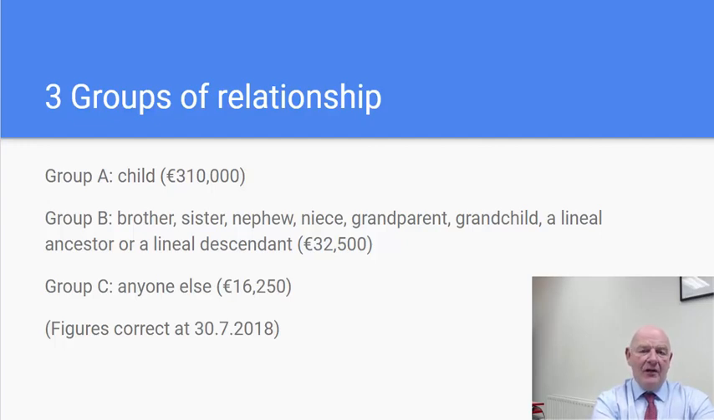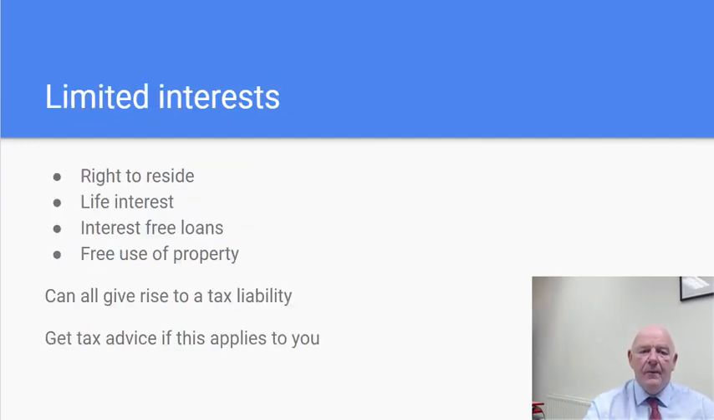Likewise, group C is anyone else. So if you're not a child, if you're not a brother or sister, if you're not a niece or nephew, if you're a stranger essentially to the donor or to the testator in a will situation, then the tax exemption threshold is only 16,250. That's very small. Obviously, if you only got a field or something off somebody, it could be worth anything from 25 to 50 grand to even more than that. So clearly there's going to be a tax liability arising there. These figures are correct at the 30th of July 2018. They are changed regularly in budgets, but that's the current situation.